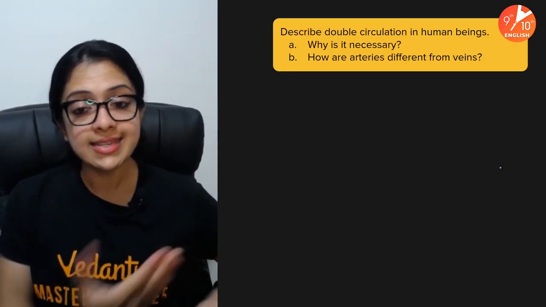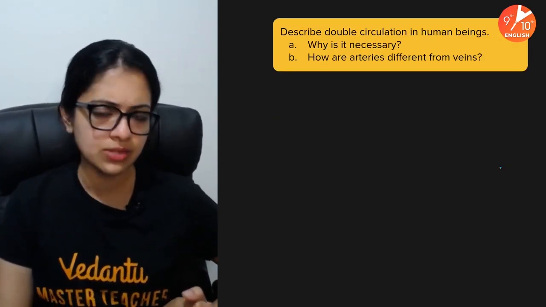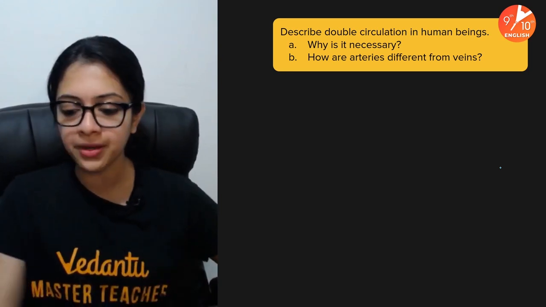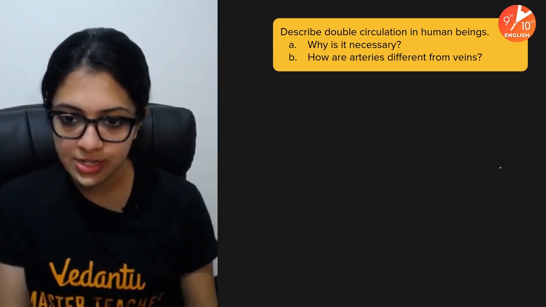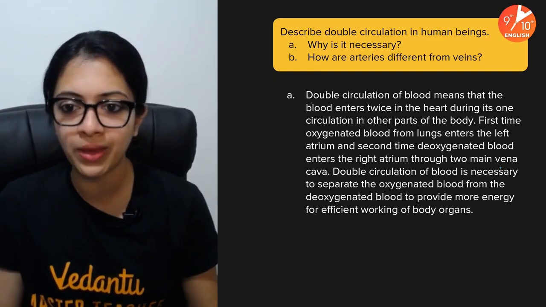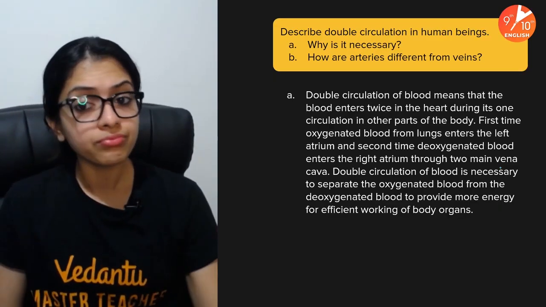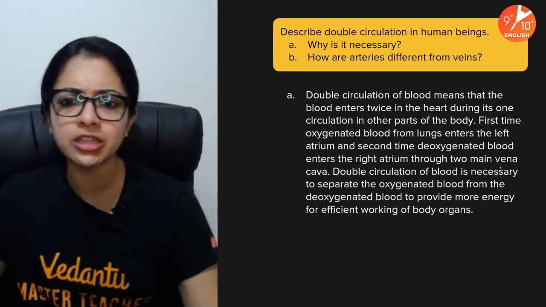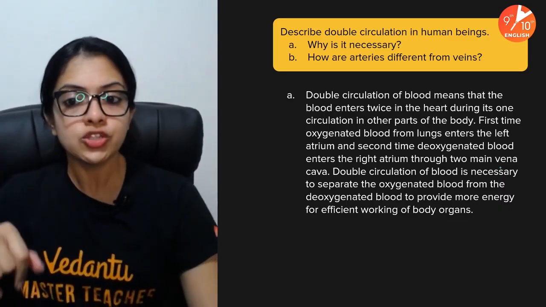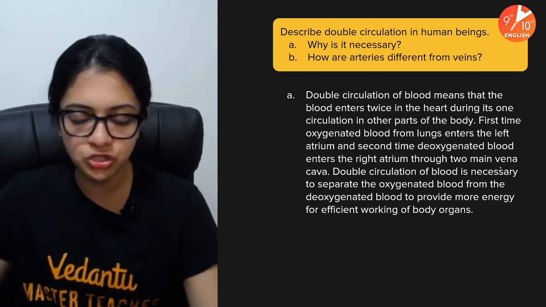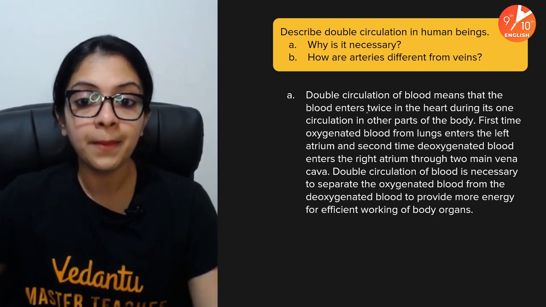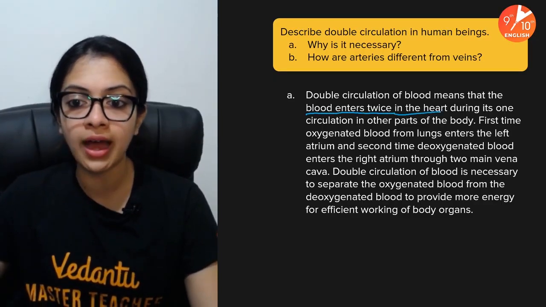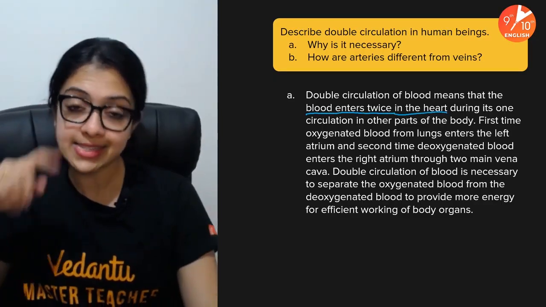Okay. Now, describe double circulation in human beings. Why is it necessary? And how are arteries different from veins? Remember, second part of the question, I have already told you the answer to it. We've discussed that well in detail. Now, describing double circulation in human beings, I think this entire thing is worth being asked for 5 full marks. So, first of all, you just need to mention the point that blood enters twice through the heart or passes twice through the heart during its circulation.